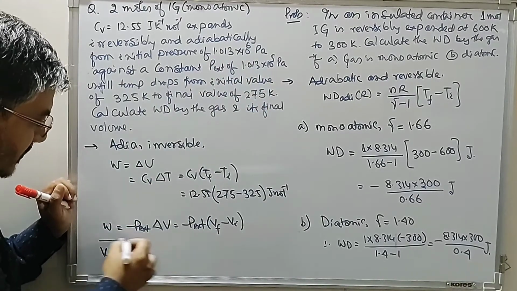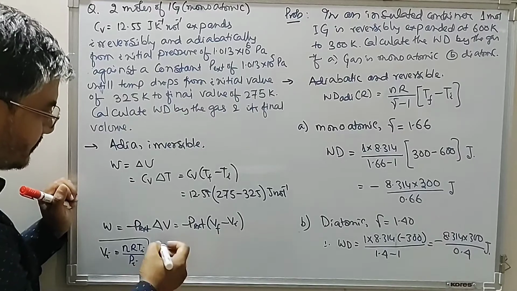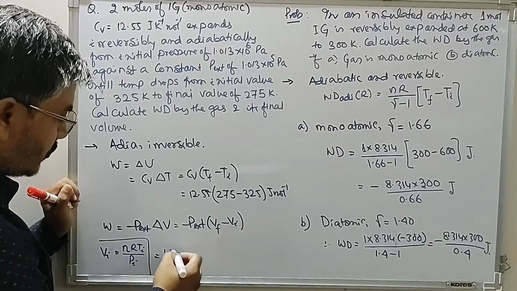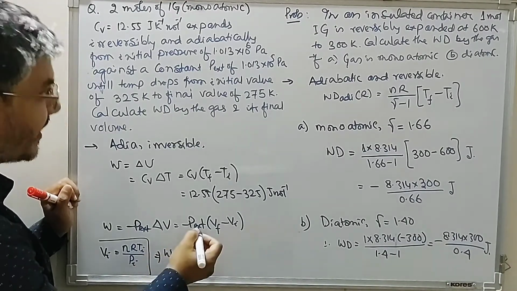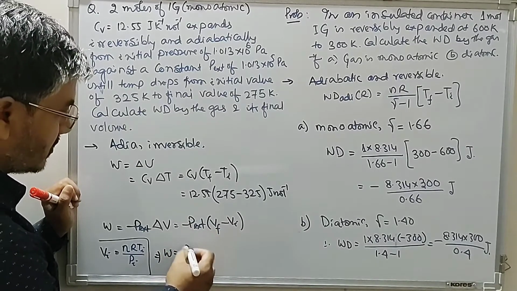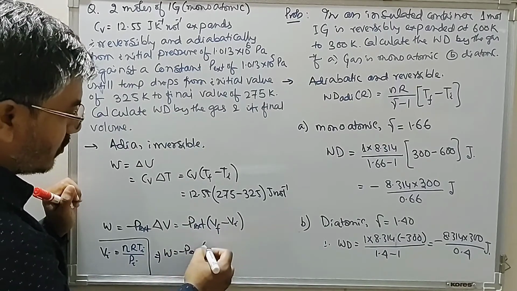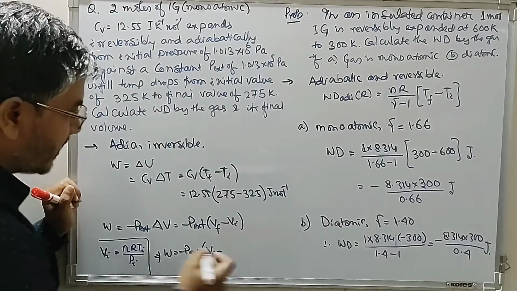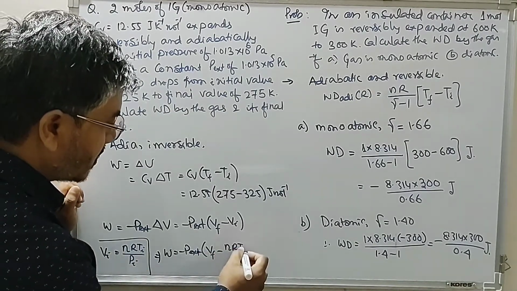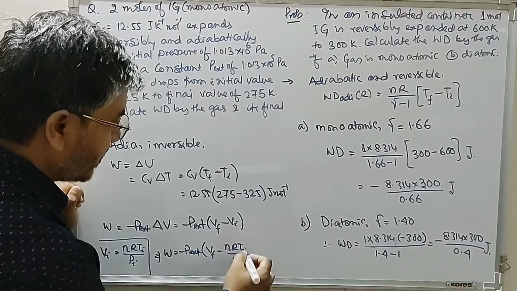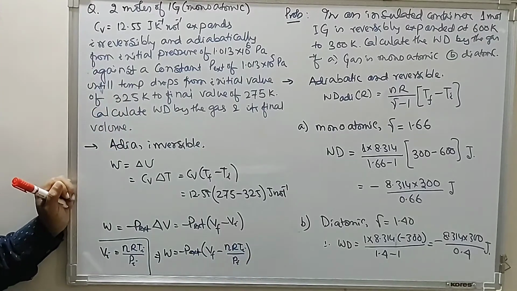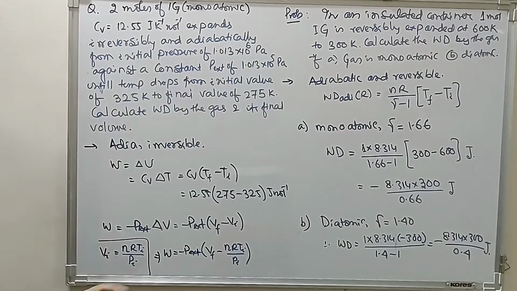So using this, we have W is equal to minus P external times V_f minus V_i, where V_i is nRT_i by P_i. We have all these values except this V_f.